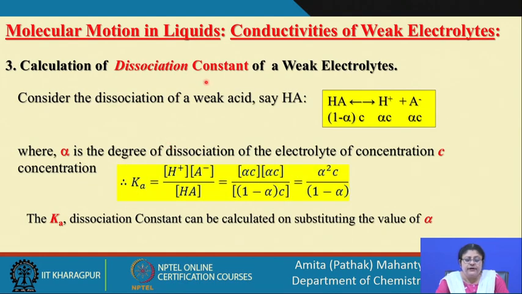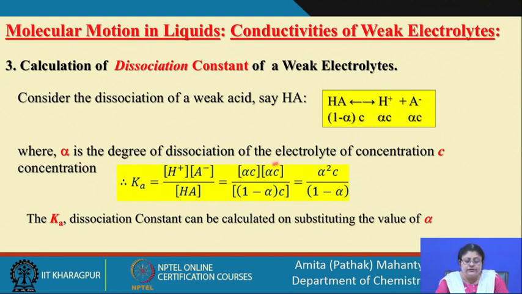Now, the dissociation constant of a weak electrolyte, this is what we had taken. Suppose we have a weak electrolyte like HA, this is going to dissociate into H plus plus A minus, and if alpha is the degree of dissociation, then 1 minus alpha, that is, initially it was 1, now the dissociation has started. So, I subtract whatever fraction gets dissociated from 1, and that same fraction is generated of each ion, because the stoichiometry is 1. So, alpha C and alpha C will be the concentrations after they have dissociated.